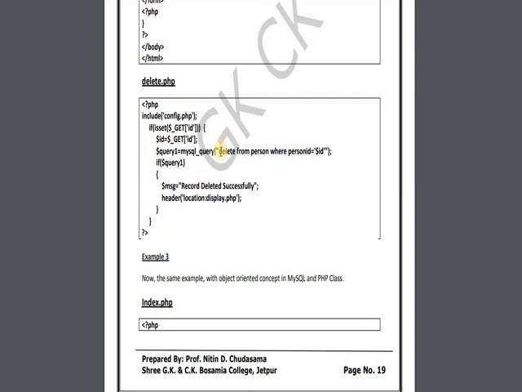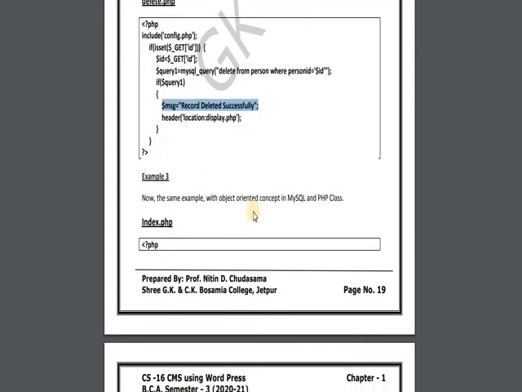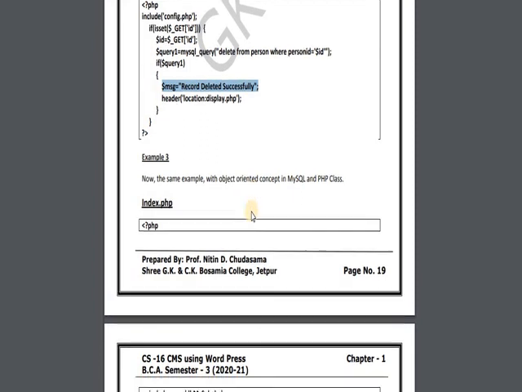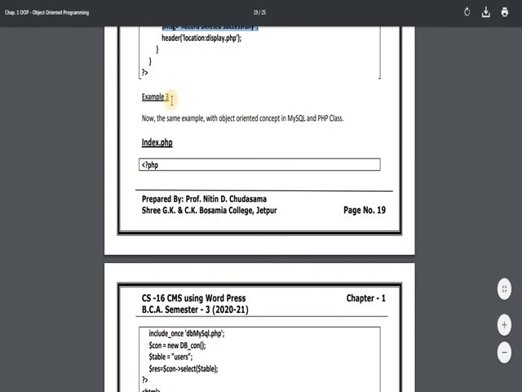Whatever I have written, I am simply writing a query, delete from person where person ID is equal to $ID, and the ID I am getting from the get parameter $_GET ID, and just printing the message record deleted. Now these are the basic things: edit, delete, update, select using the normal way, but we have to learn this using the object oriented concept. Just 5 minutes.